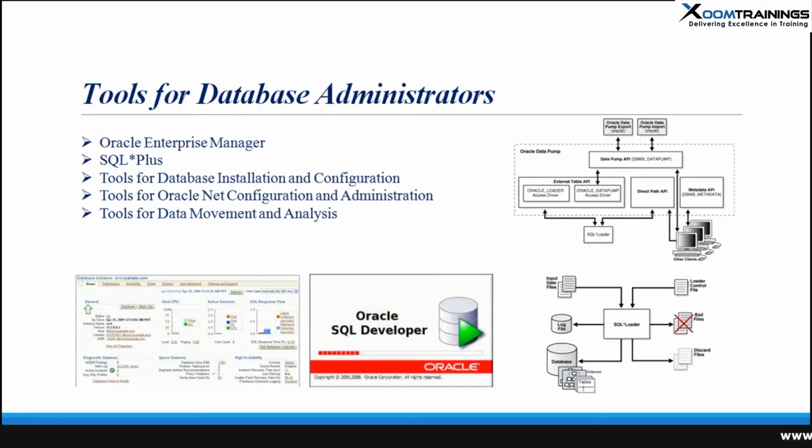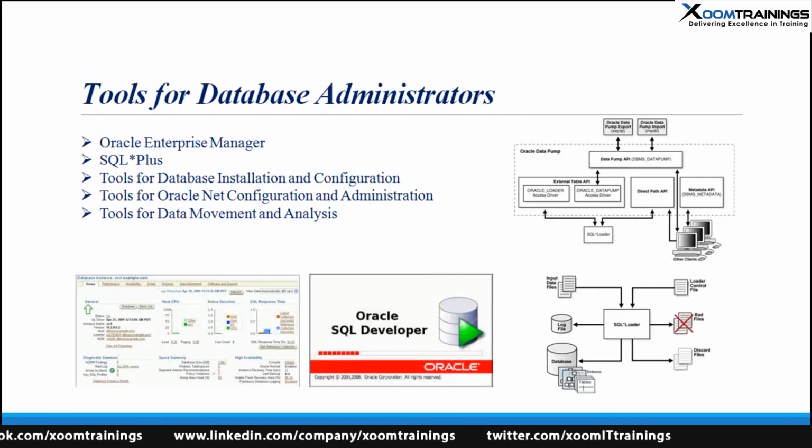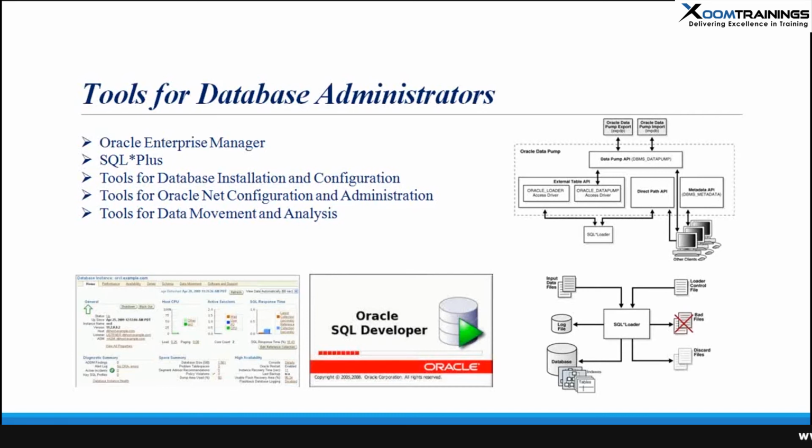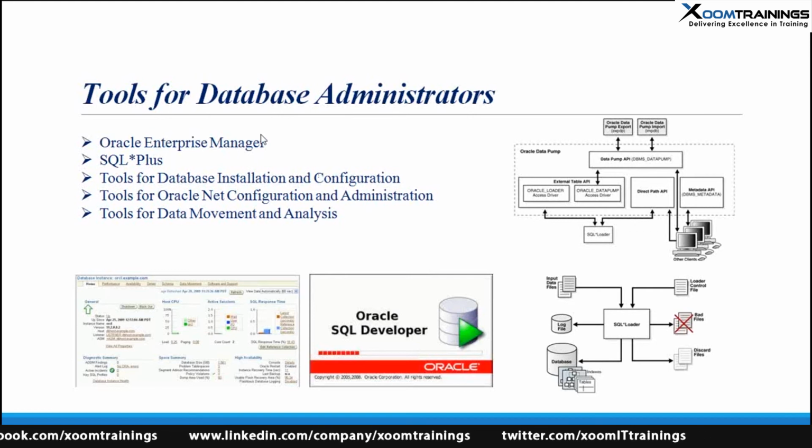Like we can shut down the database, we can start up the database, we can do performance monitoring. Almost all the activities other than installation and maybe uninstallation can be performed from the Oracle Enterprise Manager. We can also do patch analysis, performance analysis, and we can see the AWR report. The AWR report is a performance report, known as the Automatic Workload Repository report. So multiple things can be done from the Oracle Enterprise Manager. This is a licensed product, and we do have an option for that.